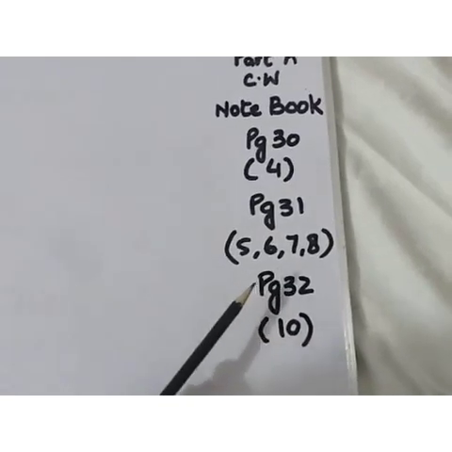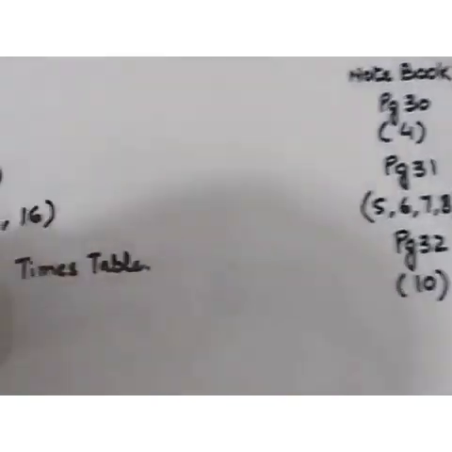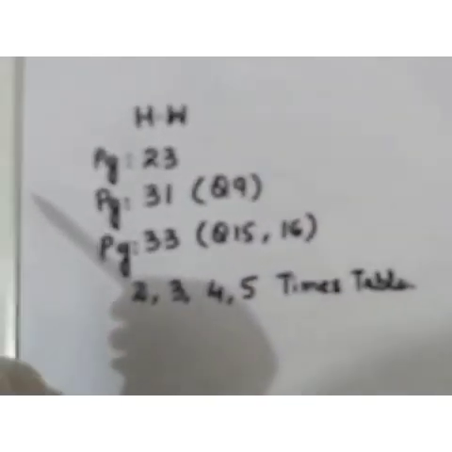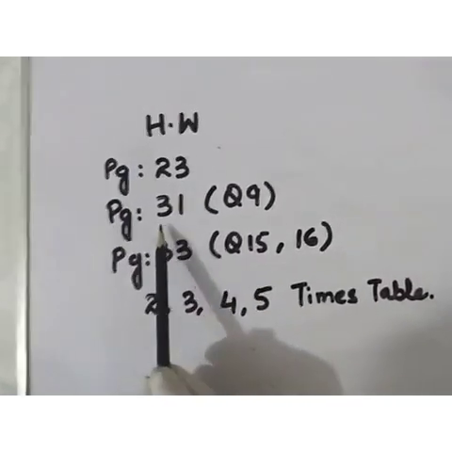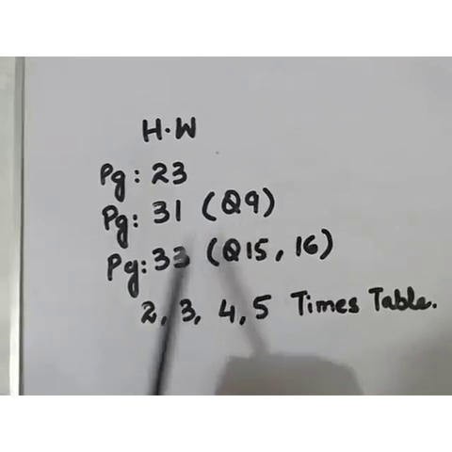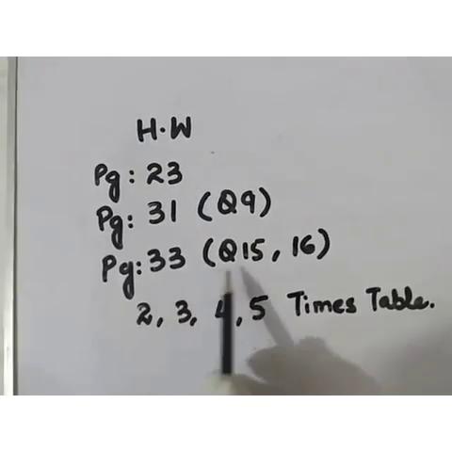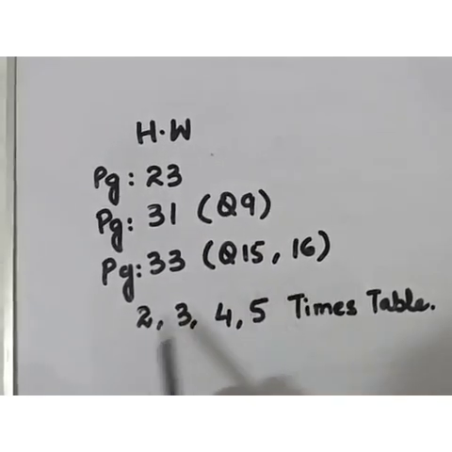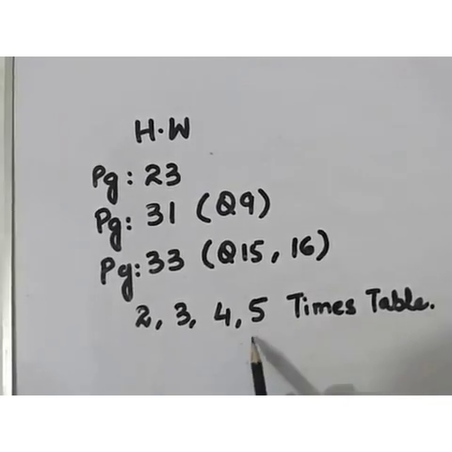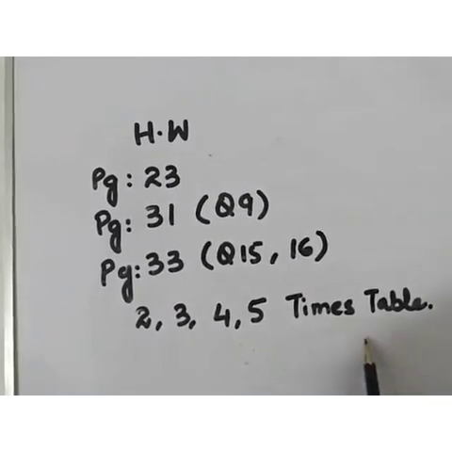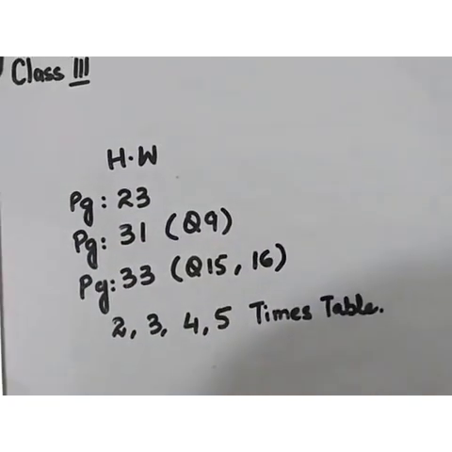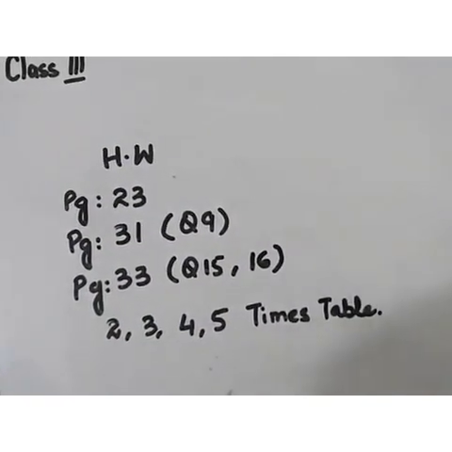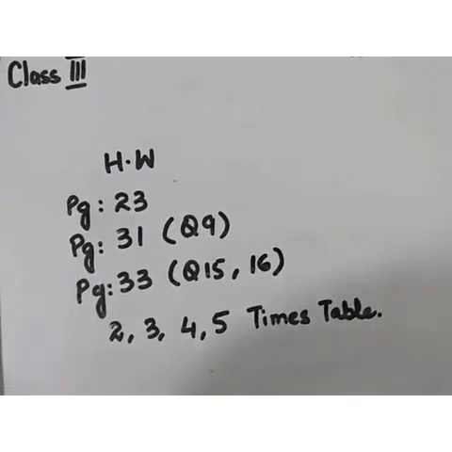Now, your homework is page number 31, question number 9, page number 33, question 15 and 16, and 2, 3, 4 and 5 times table. You have to complete all your classwork and your homework, inshallah, till part B.